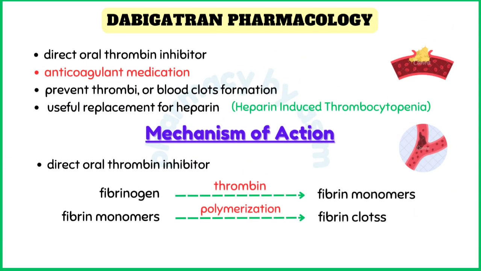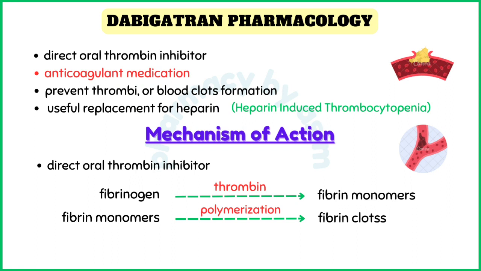Now let us talk about the mechanism of action. Dabigatran is an oral direct thrombin inhibitor. Activated thrombin leads to cleavage of fibrinogen into fibrin monomers that upon polymerization form a fibrin clot. Both clot-bound thrombin and free thrombin are inhibited by dabigatran.